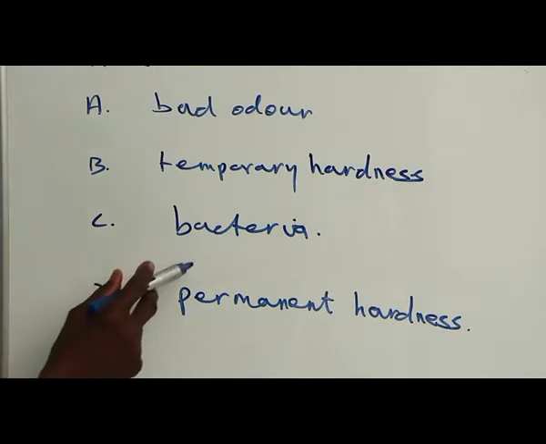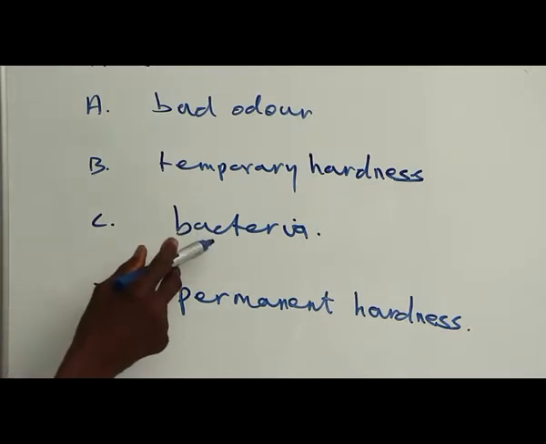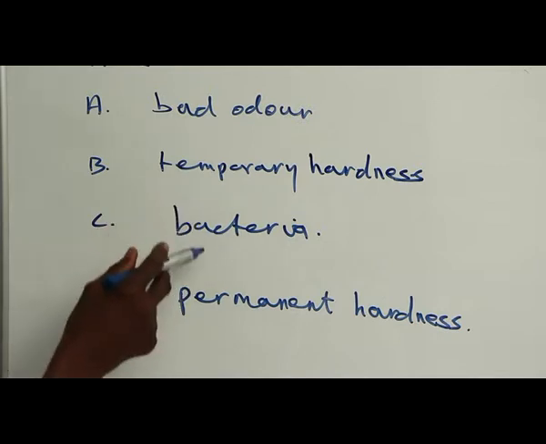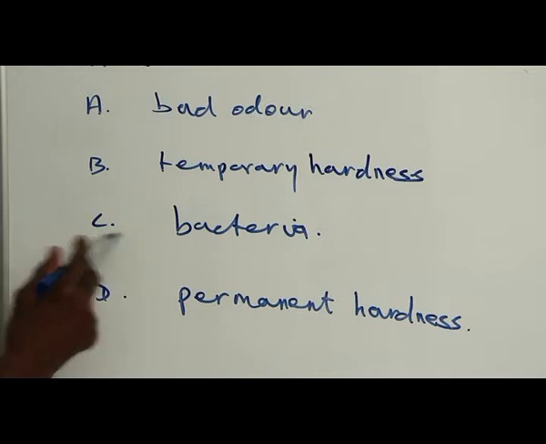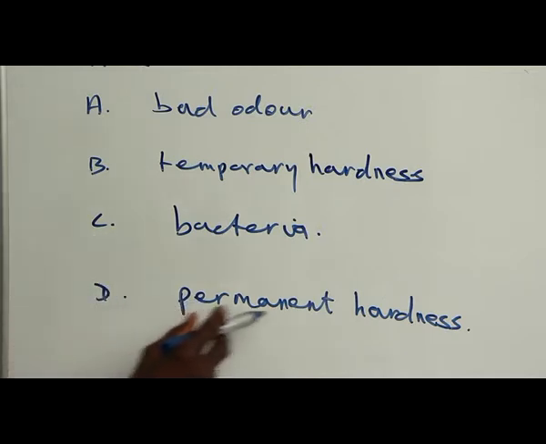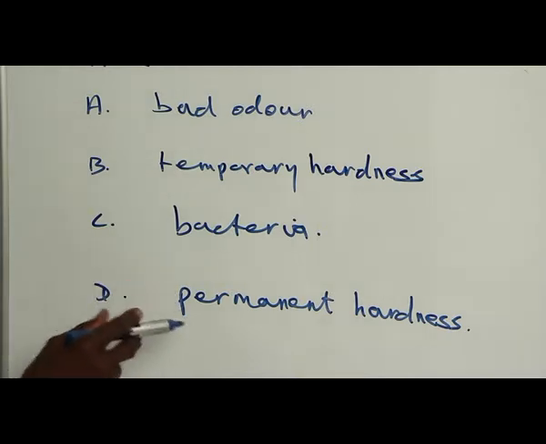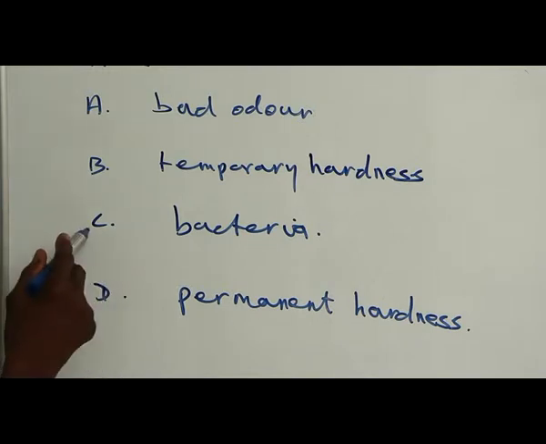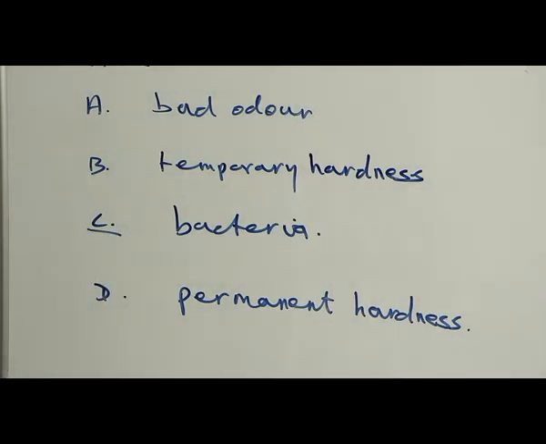C. Bacteria. Yes, bacteria in water cannot survive the odor of chlorine, and so the correct option is C. D. Permanent hardness. Chlorine has nothing to do with removal of permanent hardness in water, so the only correct option is C. It helps to kill bacteria in water.